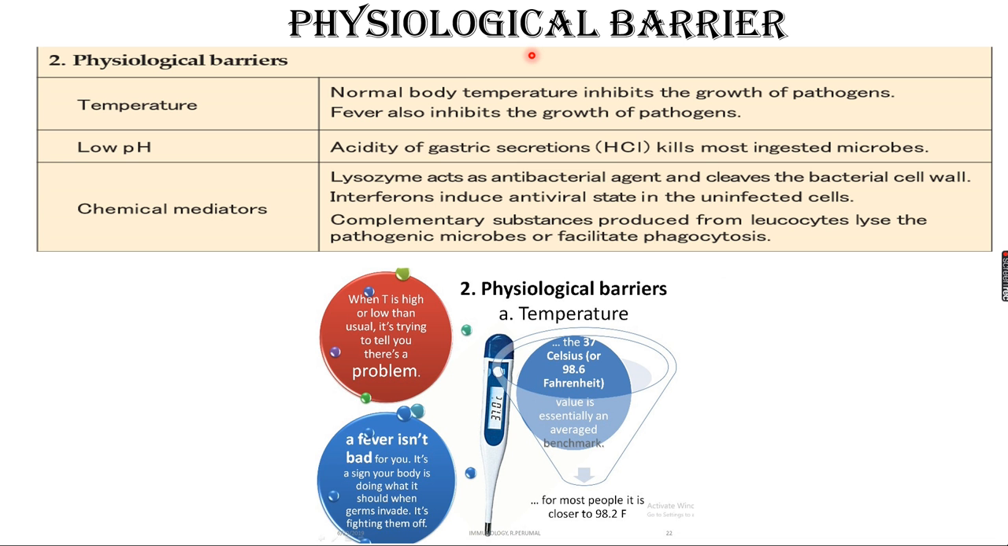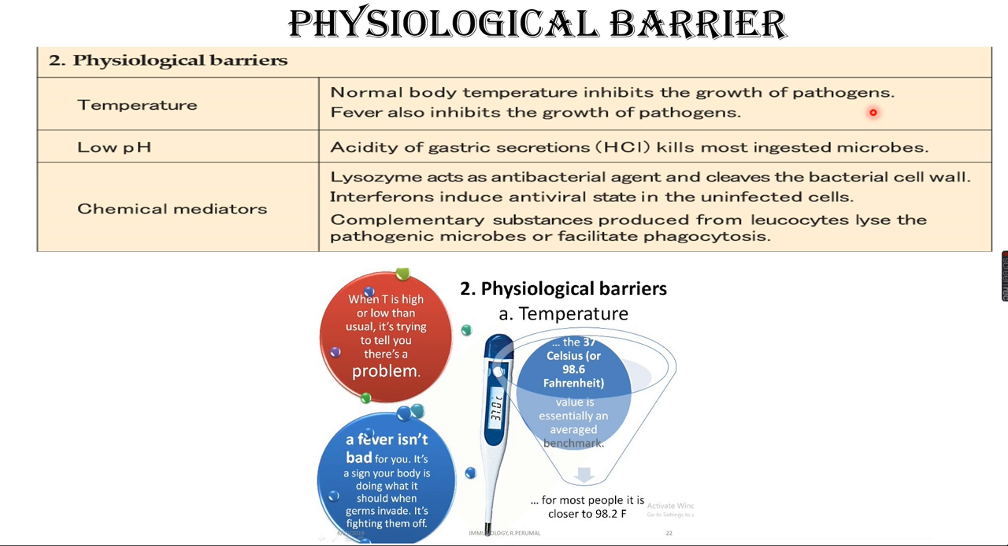Now coming to the second barrier, the physiological barrier. Here there are three: temperature, low pH, chemical mediators. First, your normal body temperature. Always, testing your normal body temperature shows whether you are in good condition. Normal body temperature inhibits the growth of the pathogen. First of all, we must know what your normal body temperature is. With the help of a thermometer, we can find out your normal body temperature. In the Celsius scale, it's 37 degrees Celsius. In Fahrenheit, 98.6, right? The value is an average one. So this normal body temperature inhibits the growth of the pathogen.